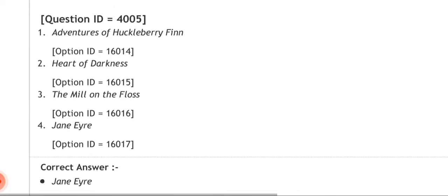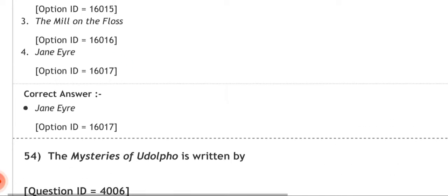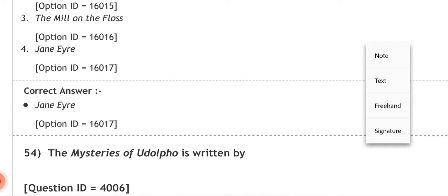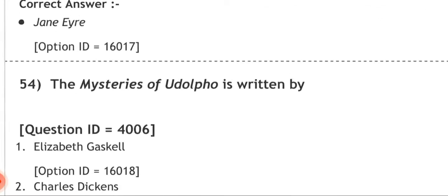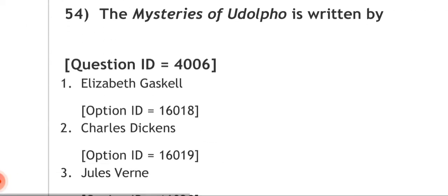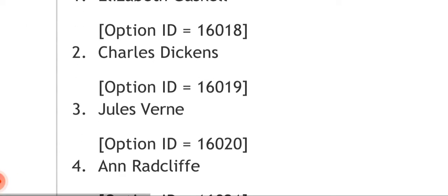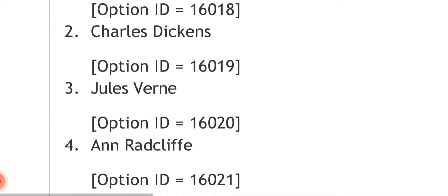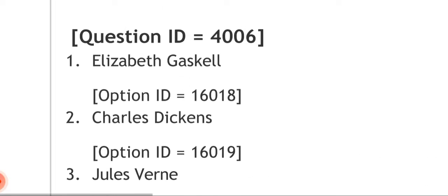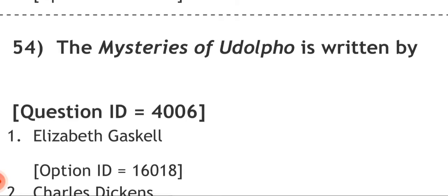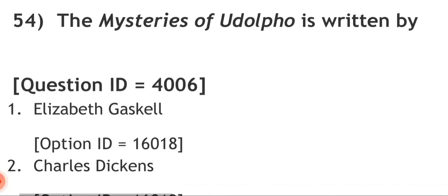Jane Eyre. Next question. The Mysteries of Udolpho, who has written this book? Options are: number one, Elizabeth Gaskell; number two, Charles Dickens; number three, Jules Verne; number four, Anne Radcliffe. So what will be the correct answer? The correct answer is Anne Radcliffe. Anne Radcliffe wrote this book called The Mysteries of Udolpho.